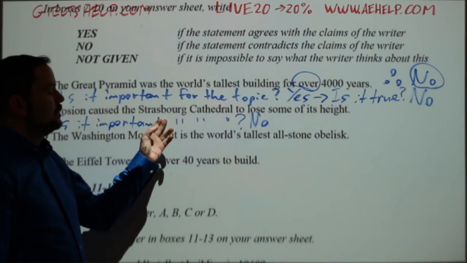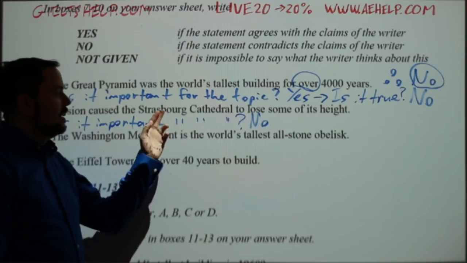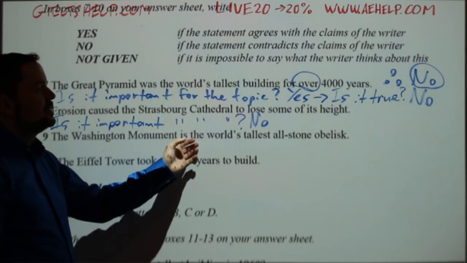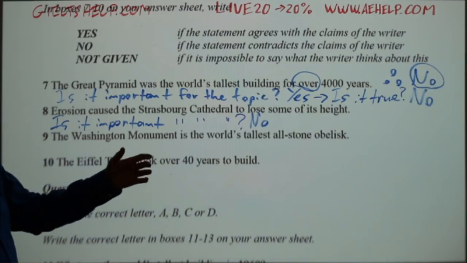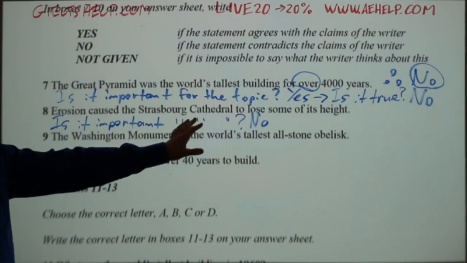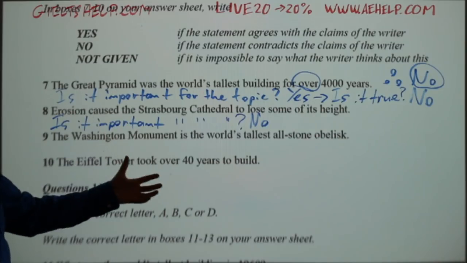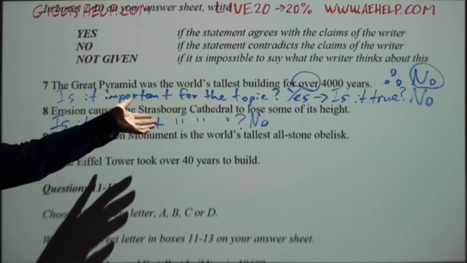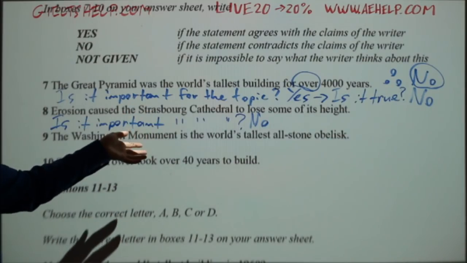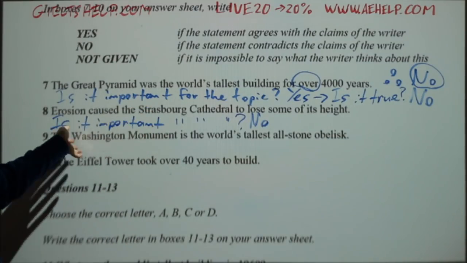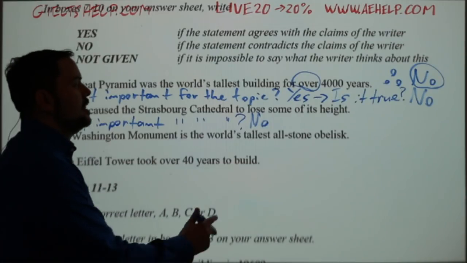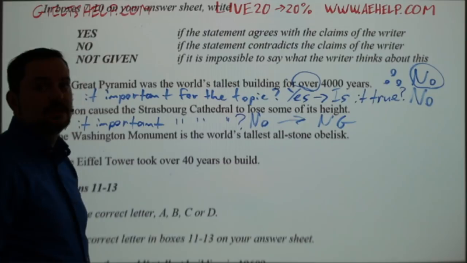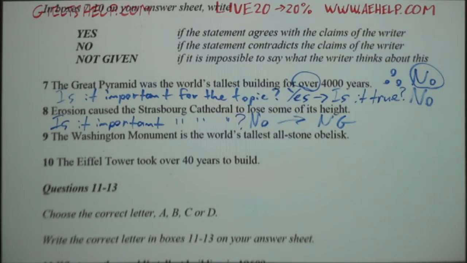And if something was built in the last 500 years, it's probably not true anyway. But the author doesn't talk about this. The author doesn't say anything about the Strasbourg Cathedral losing its height. It talks about the pyramid, which is thousands of years old, but not about the specific cathedral. It talks about the cathedral, but it doesn't talk about it losing its height. It's not important for this topic, so the answer is not given. Okay? It's not given in this case. So for those of you who said not given, you're correct.